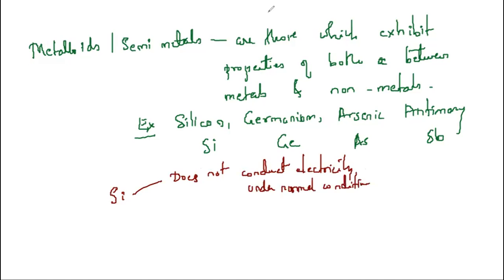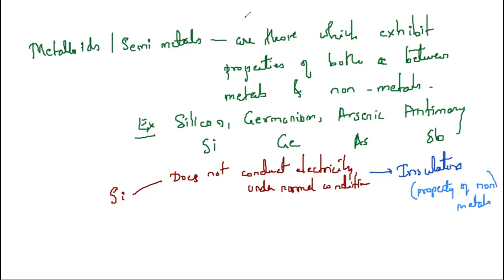Therefore, it behaves as an insulator. And insulators are the property of non-metals. So it shows the property of non-metals, correct?